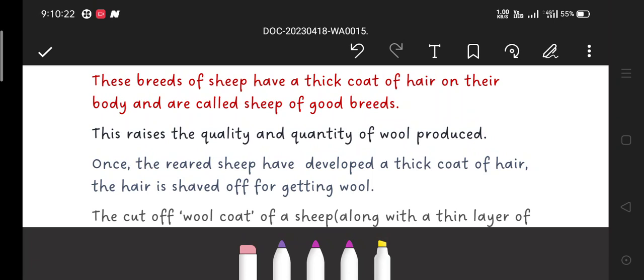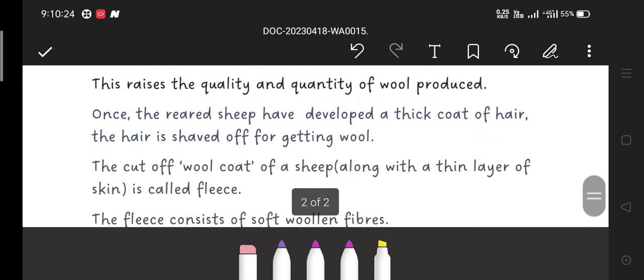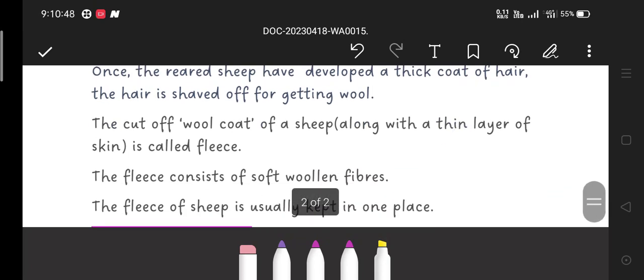Once the reared sheep have developed a thick coat of hair, the hair is shaved off for getting wool. The cut wool coat of a sheep along with a thin layer of skin is called fleece.